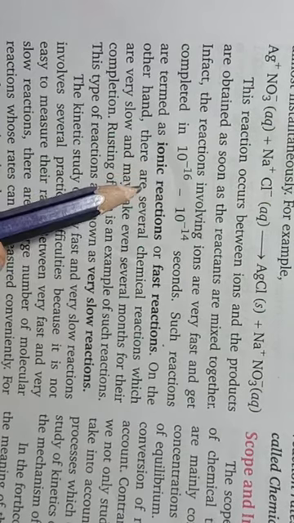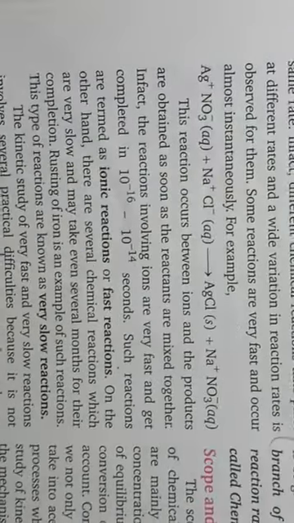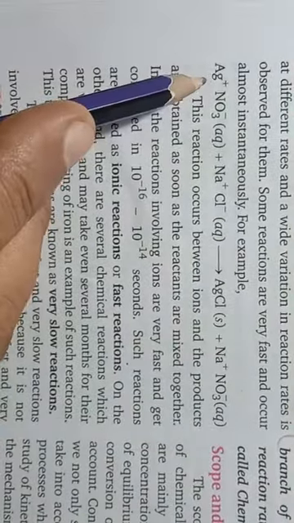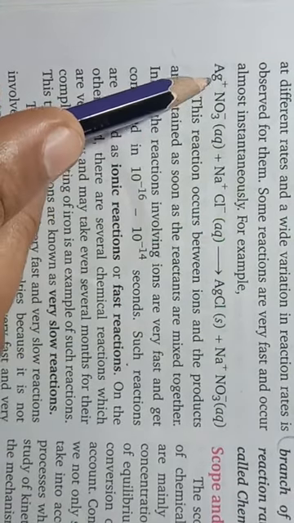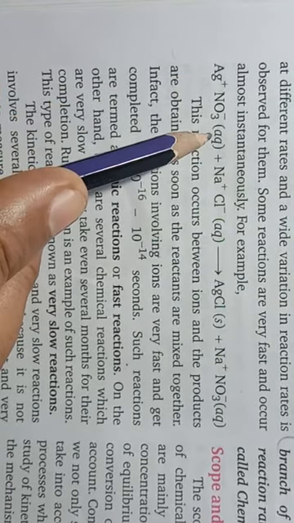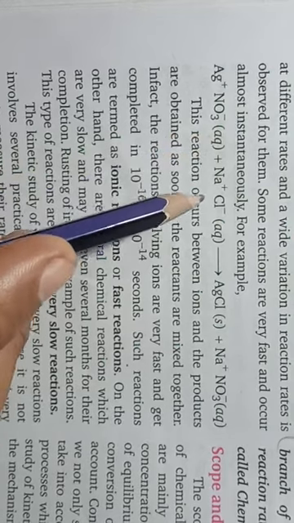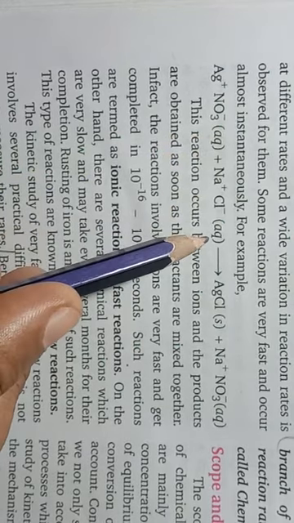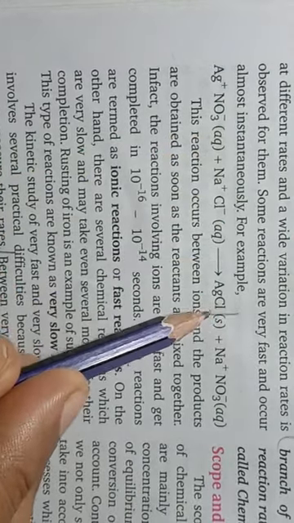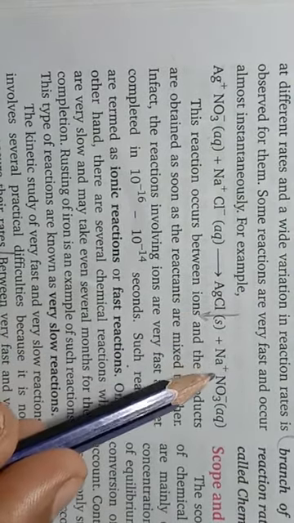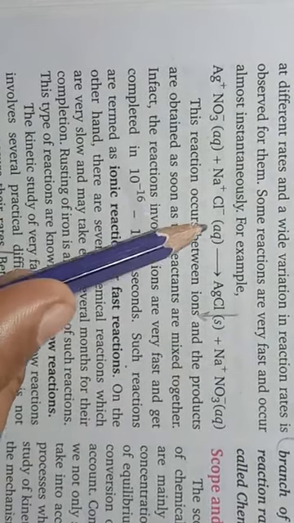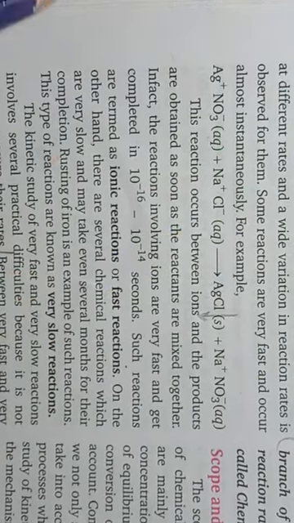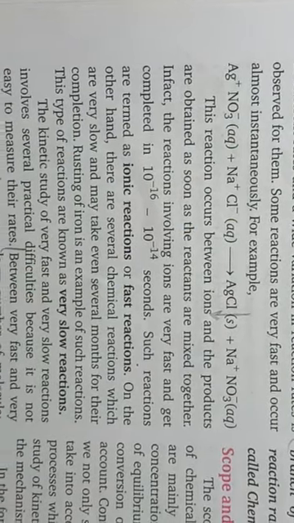For example, when an aqueous solution of silver nitrate is mixed with an aqueous solution of sodium chloride, you get a white precipitate of AgCl plus sodium nitrate. Such reactions don't take any time for their completion.